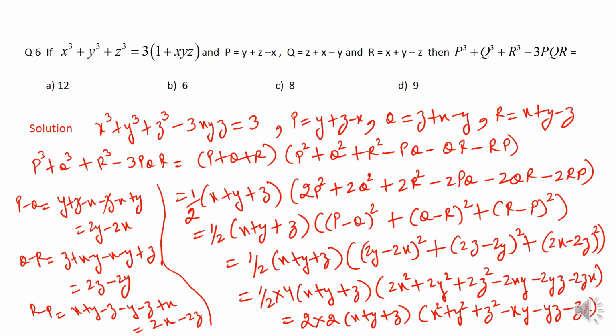Now we have finally 4 into (x plus y plus z). Why 4? Because 2 I have taken outside, and this 2 cancels this 4 to make it 2. So ultimately we have 4 into (x plus y plus z) into (x square plus y square plus z square minus xy minus yz minus zx). Now again the same identity is applicable. (x plus y plus z) into (x square plus y square plus z square minus xy minus yz minus zx) will become how much? It will be x cube plus y cube plus z cube minus 3xyz, right?